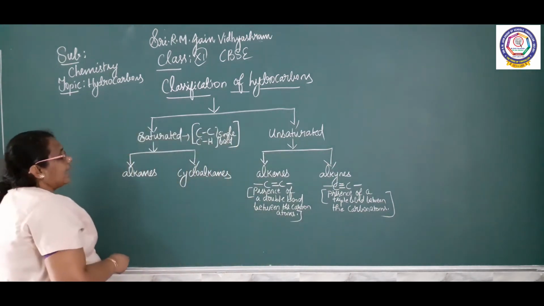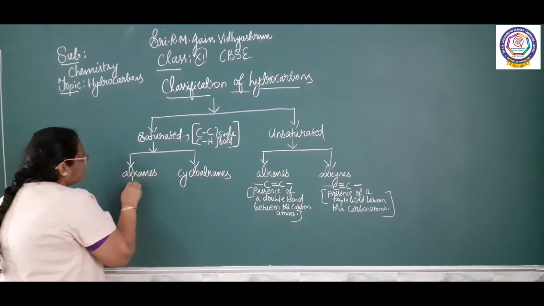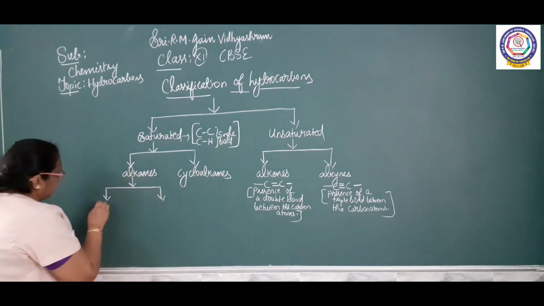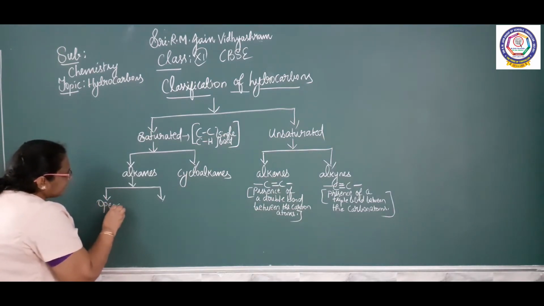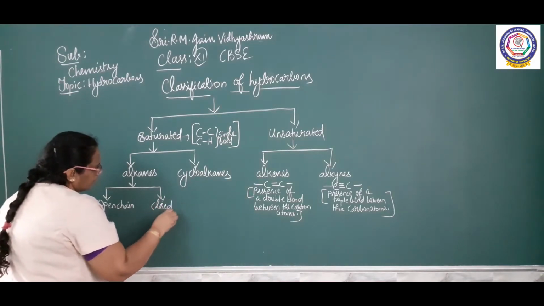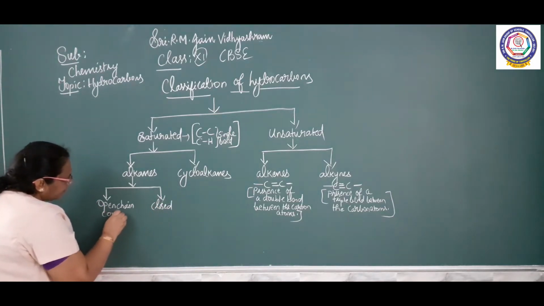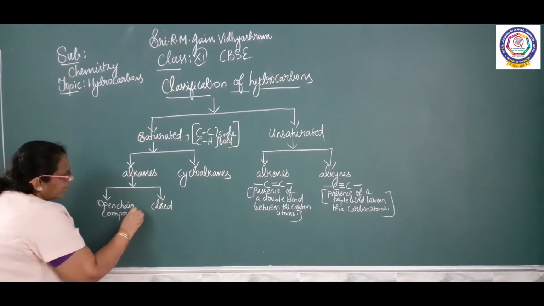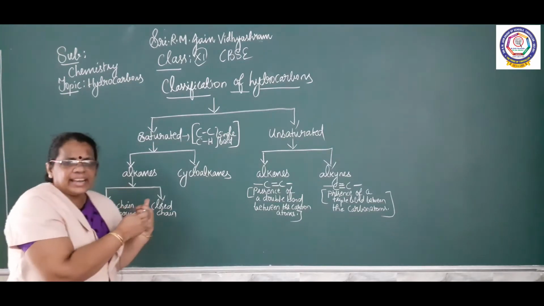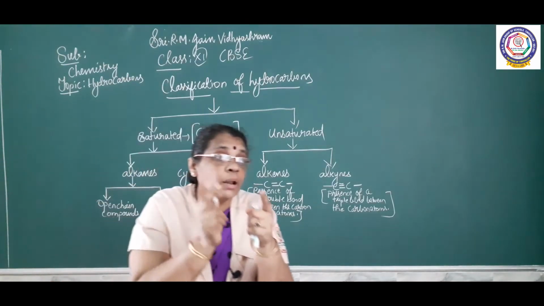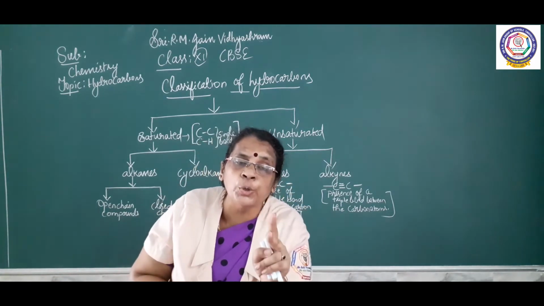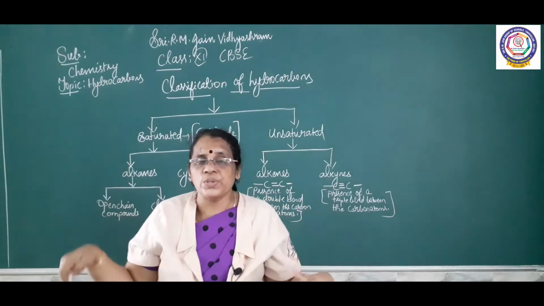Again, under alkane, we are going to see there are two different types: open chain and closed chain compounds. So, under alkane, where there is a presence of a single bond in the compound, alkanes are classified into two: open chain and closed chain compounds.